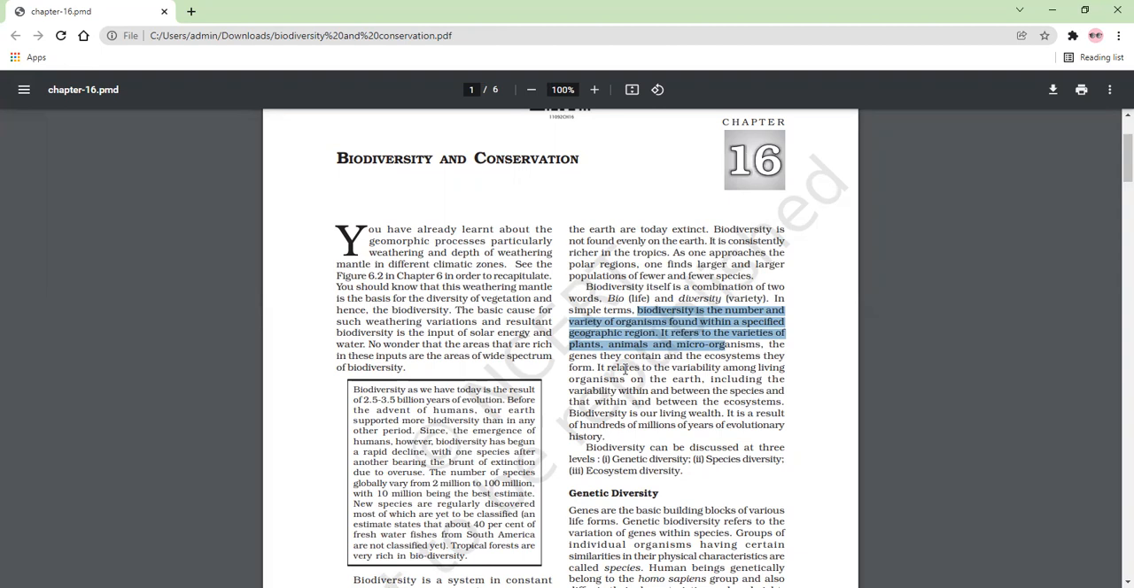So these are developed through genes. हमें एंसेस्टर से, हमारे पेरेंट्स से, पिछली जनरेशन से जो क्रोमोसोम्स और हेरिडिटरी क्वालिटीज, जीन्स ट्रांसफर हुए, इन्होंने ये डाइवर्सिटी बनाई है. So the genes they contain and the ecosystem they form. Ecosystem here stands for environment. So it relates to the variability among living organisms on the earth. तो जीन्स की वजह से भी variability.